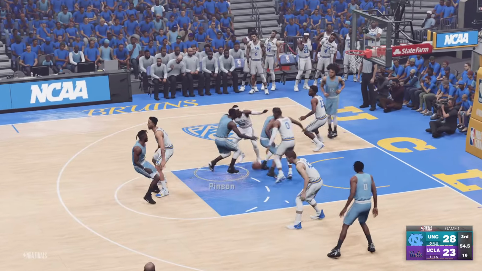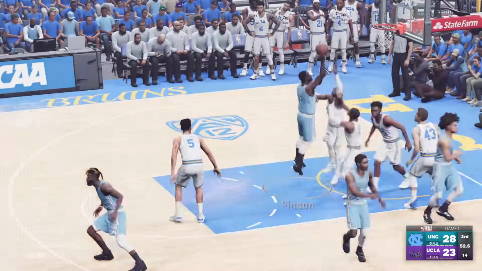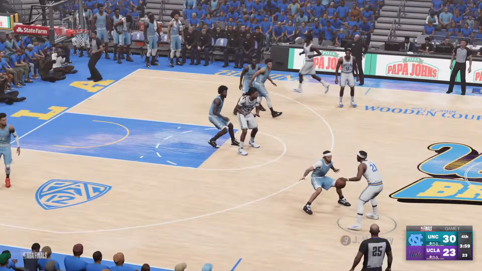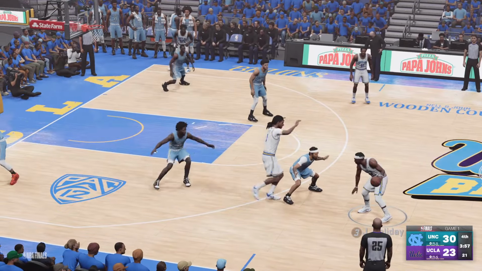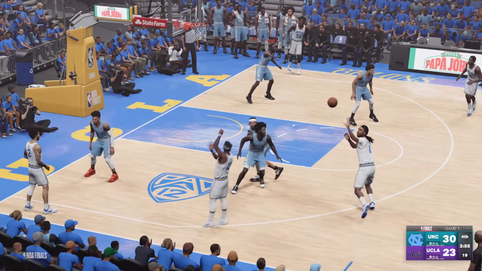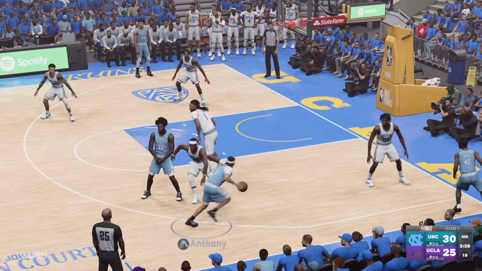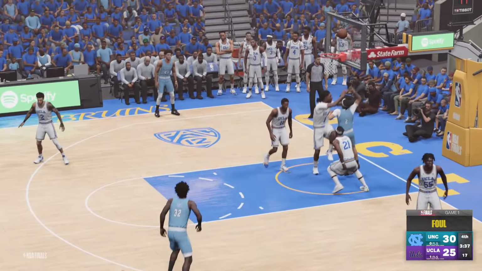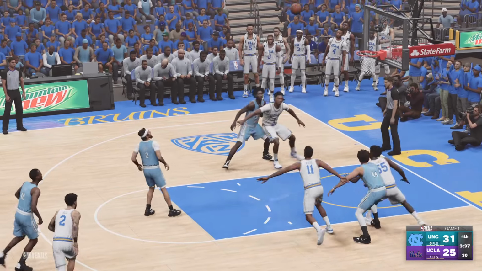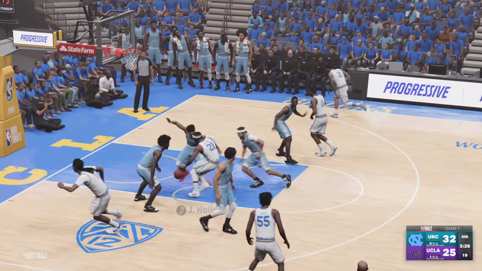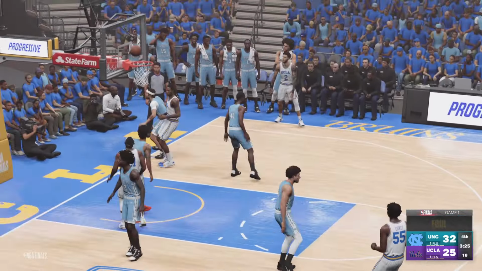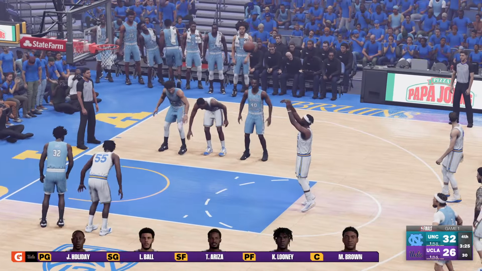And Cam Johnson passes it to Theo Pinson, who drops a shot in for 2. Holiday trying to find a spark. Down 7 off the pick. Hits Moses Brown for the long layup. Cole Anthony driving right, drawing the foul. And the shot is good, and the free throws are good. Drew Holiday now trying to make something happen, drawing a foul himself, bringing the score to 32-27.